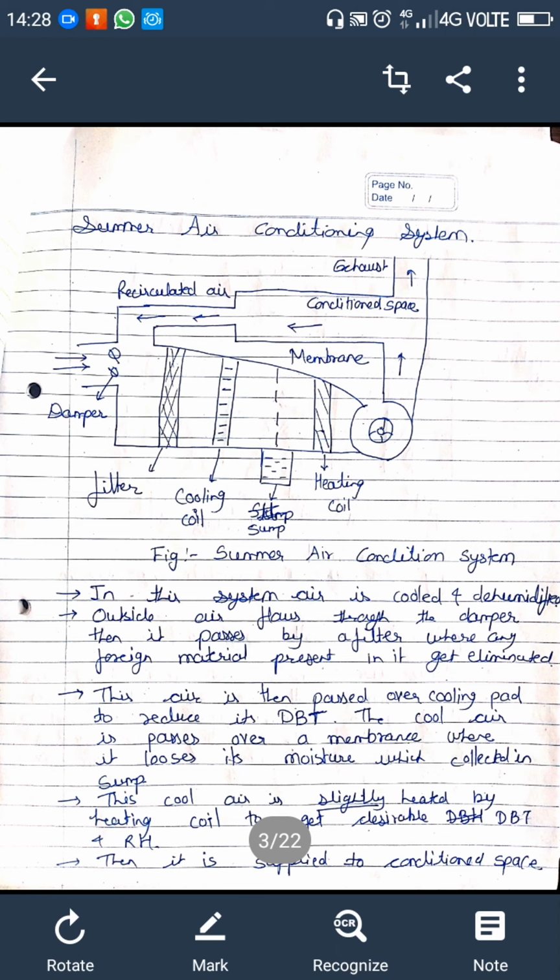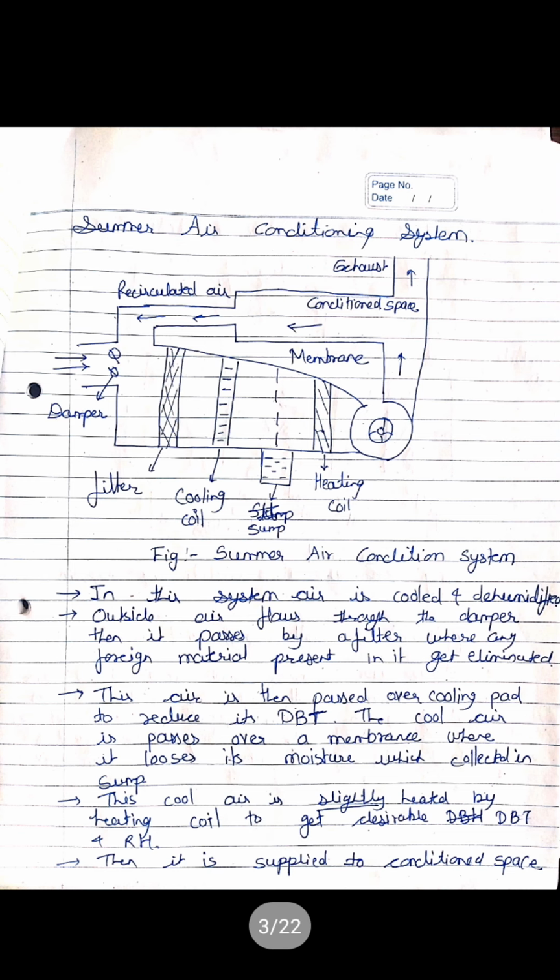Just focus on what I am writing here. In this system, air is cooled and dehumidified. Outside air flows through the damper, then it is passed by a filter where any foreign material present in it gets eliminated. This air is then passed over cooling pad, to reduce its dry bulb temperature, the cool air is passed over a membrane where it loses its moisture which is collected in sump. This cool air is slightly heated by heating coil to get desirable dry bulb temperature and relative humidity. Then it is supplied to the conditioned space.